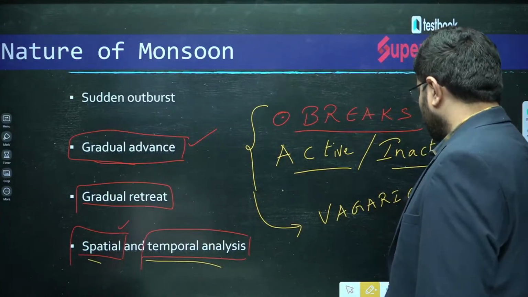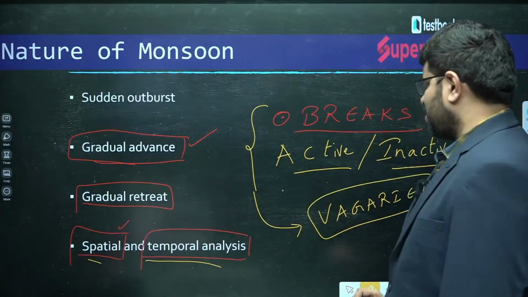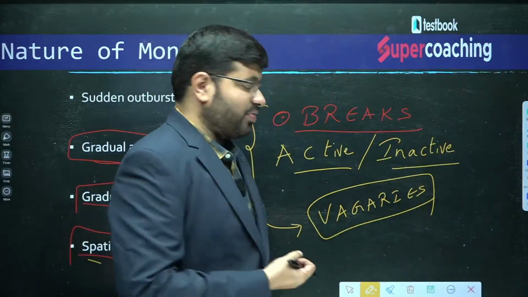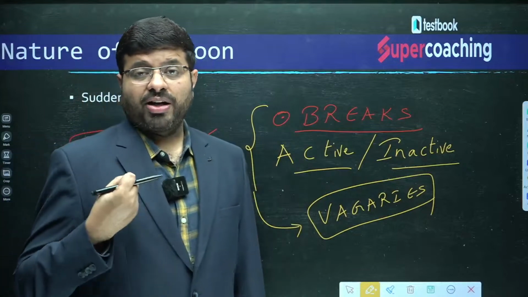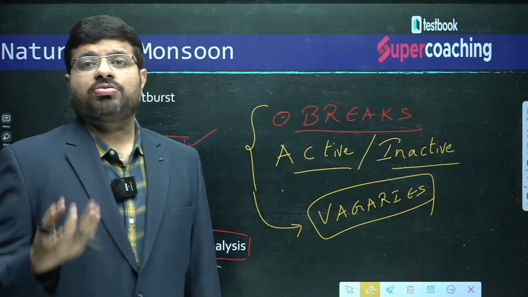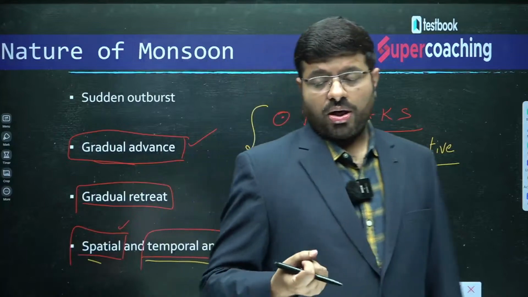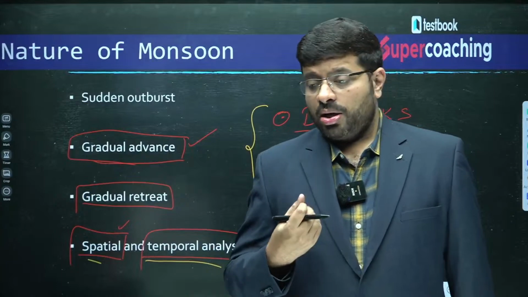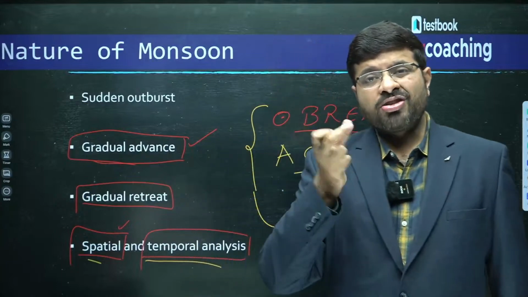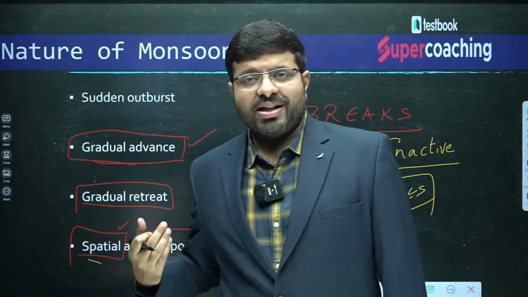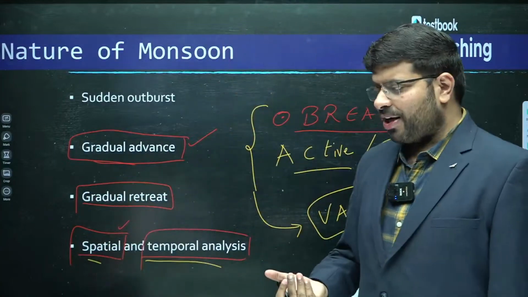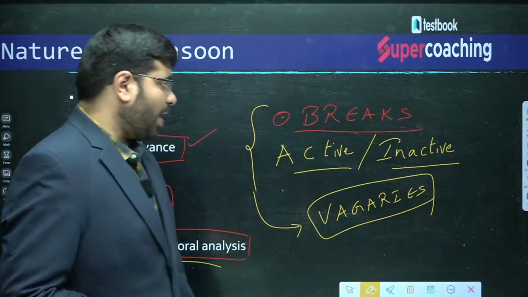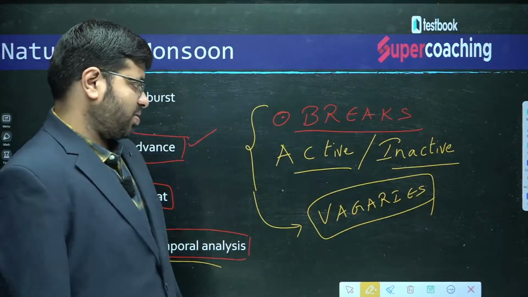Vagaries of monsoon. Because of these vagaries, there are sometimes rainfall, sometimes no rainfall, and certain areas which receive less rainfall, with frequent droughts. We can also say that the floods and droughts in India are two sides of the same coin called monsoon. Monsoons will determine whether a certain region is having flood or drought. It is all because of the active and the inactive phases.